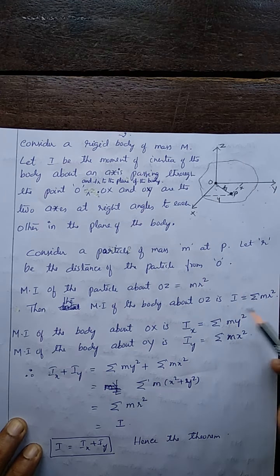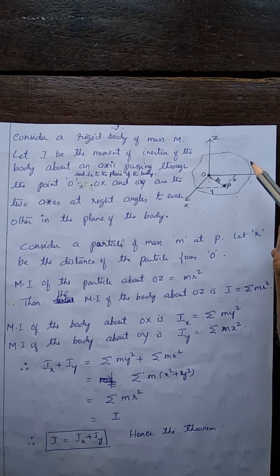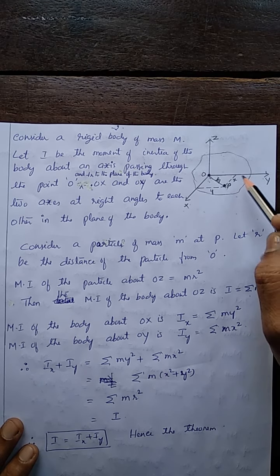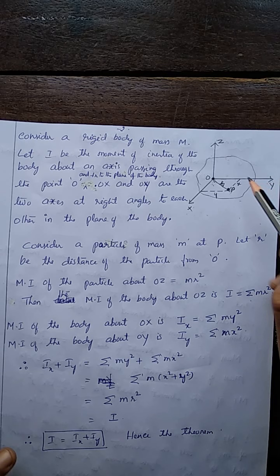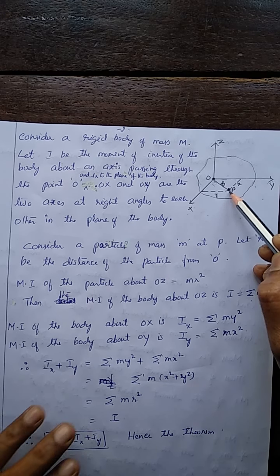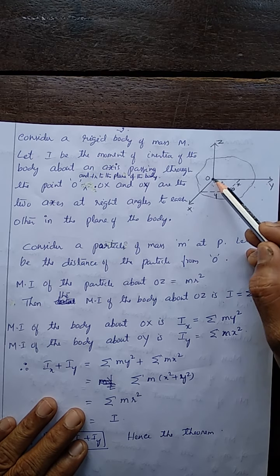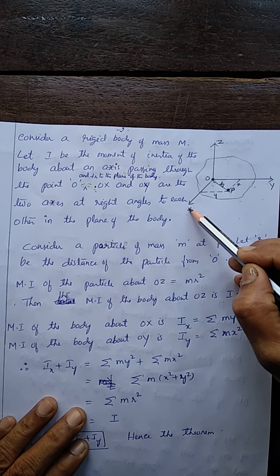Now, the moment of inertia of this particle about OX. Or instead of the particle, let us consider the moment of inertia of the body itself. The whole body means we just consider the summation, total. Single particle means just m only considered. Whole body means summation m. Now, what is the moment of inertia of this body about x-axis, about OX?